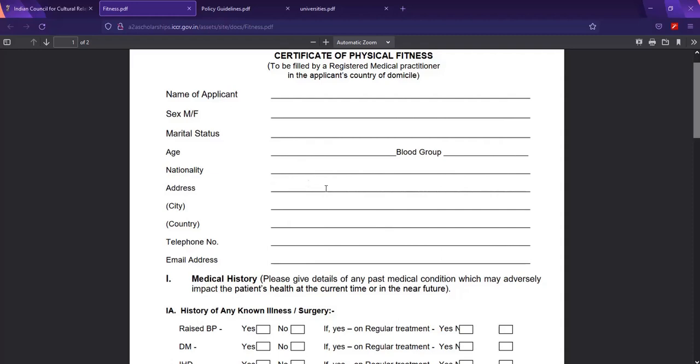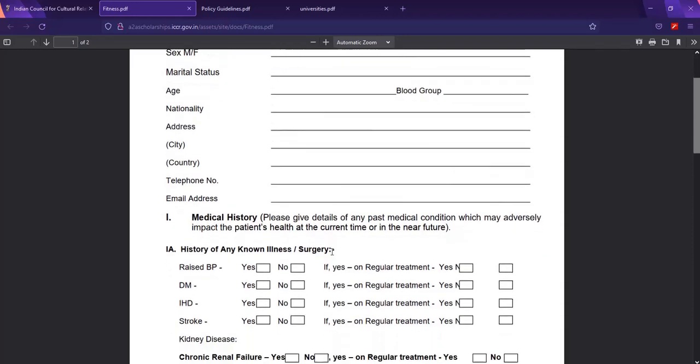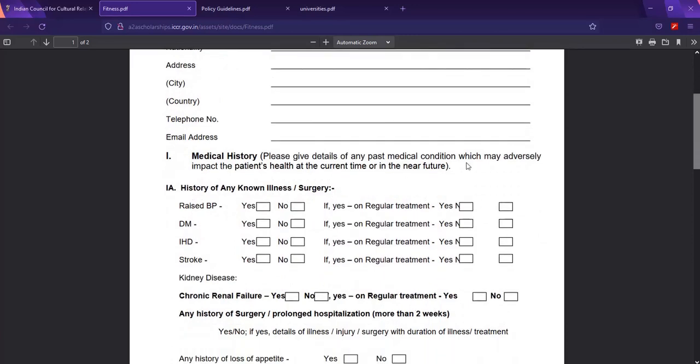And this is your address. Take note, your address is very important. Whenever you write an application, your address in most cases has to correspond to the one which is on your passport or your national identity. So take note of that. The city, for example, if you're from Ghana, they have different cities. If you're from Accra or other cities, you just have to write your city, the one you're residing at, and your country, your telephone number, and provide your email address which you use so effectively. So these are the details.